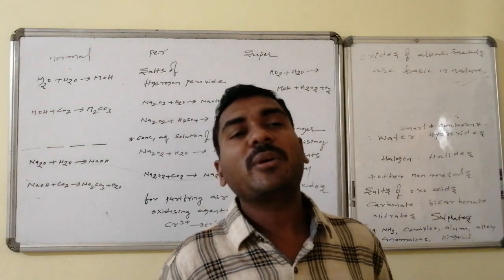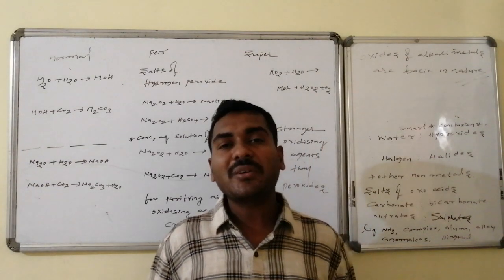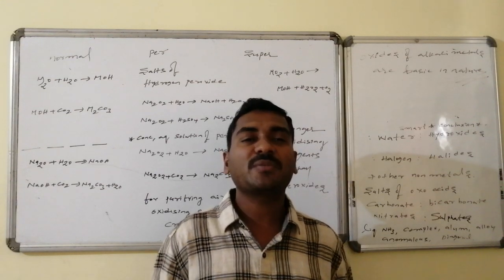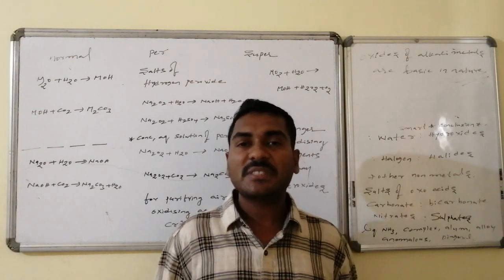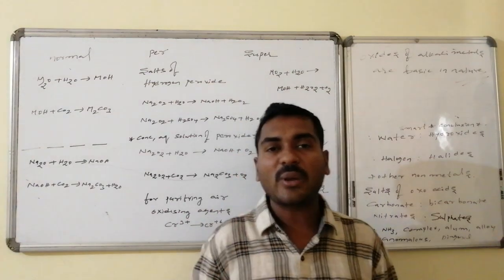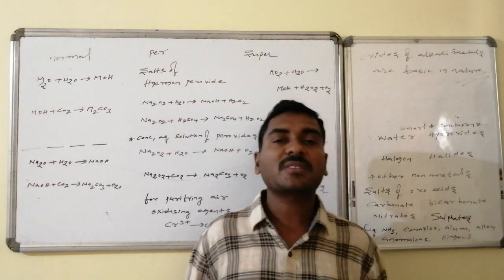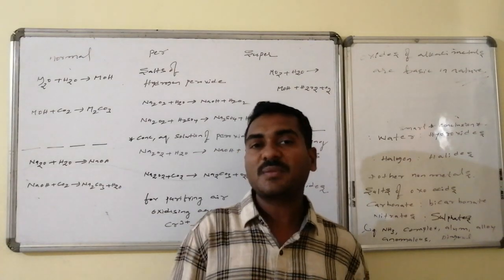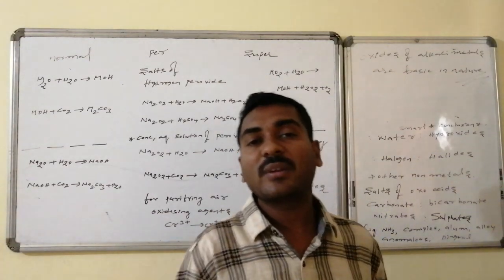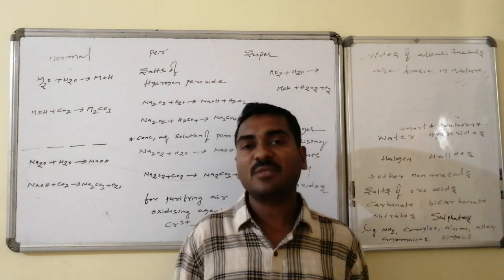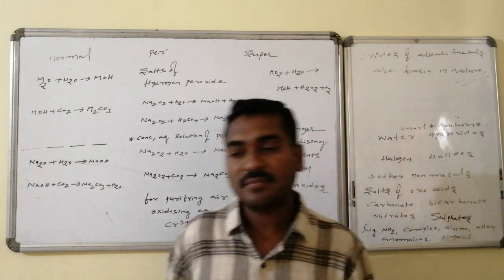Sodium oxide is yellow in color, because here the sodium oxide is also associated with some amount of impure peroxide, or a small quantity of superoxide as an impurity, which offers the color. That is why this sodium oxide is yellow in color, due to the presence of that particular peroxide as an impurity in it.